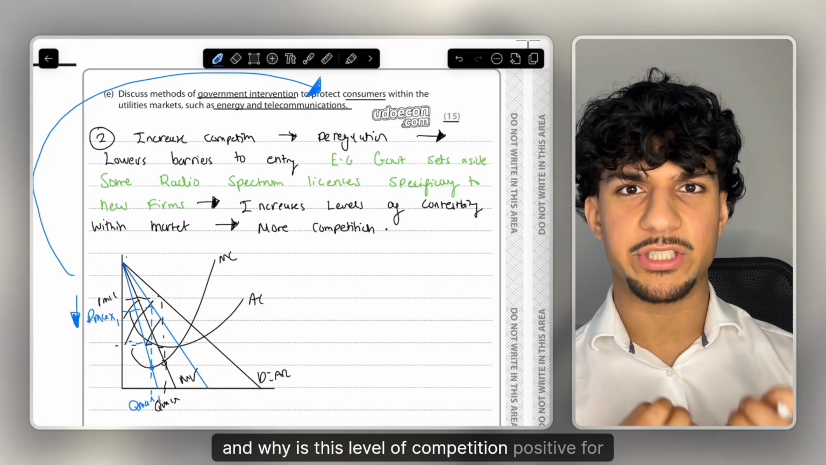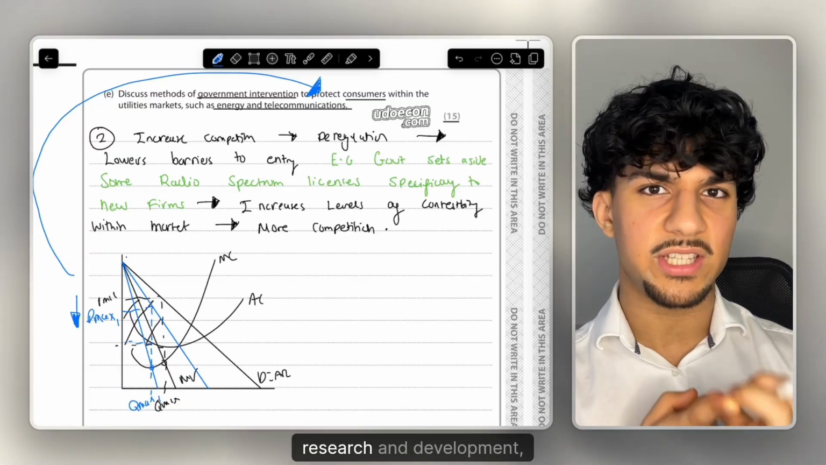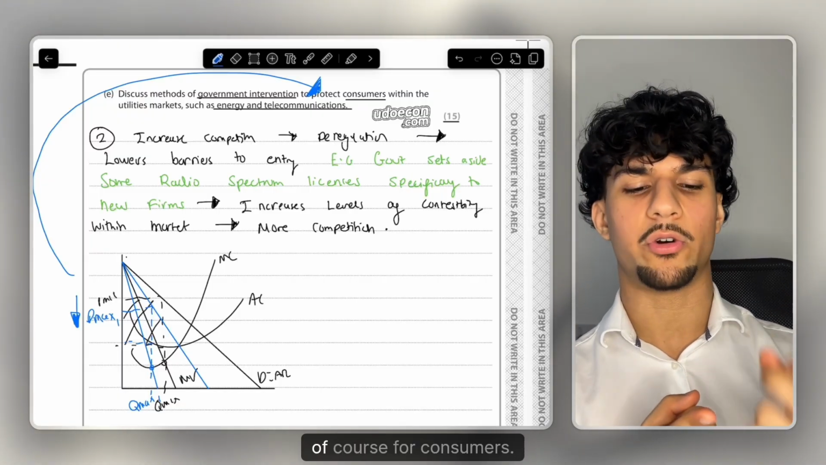And why is this level of competition positive for consumers? When these incumbent firms invest into research and development, it will lead to better quality, of course, for consumers.